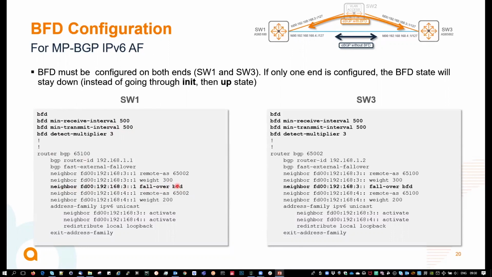So it's automatically done under the hood without you having to set that up on a given interface. On the global context, and through the BFD failover command on the specific BGP neighbor, you apply that command.